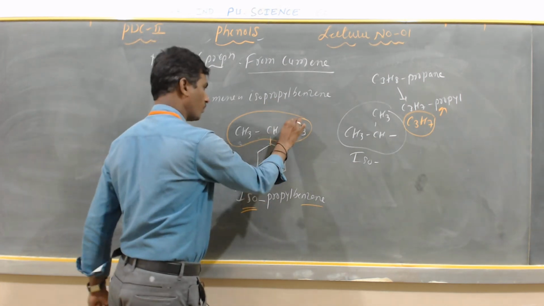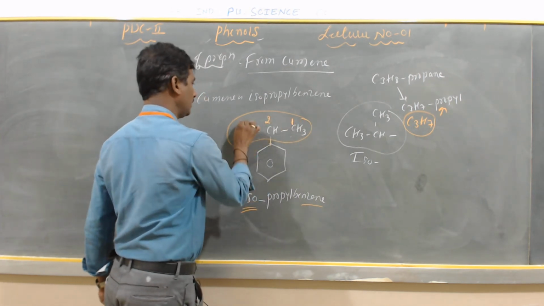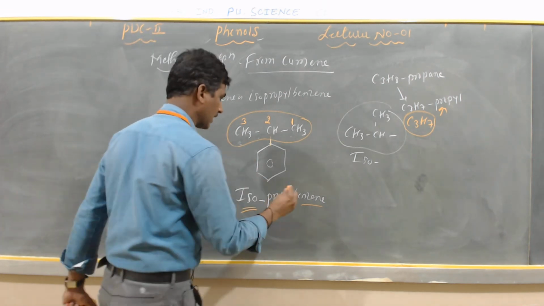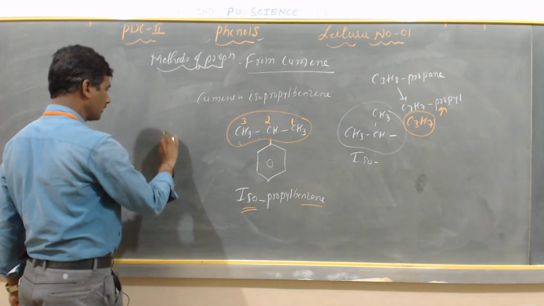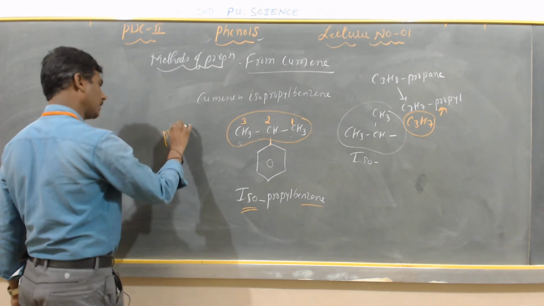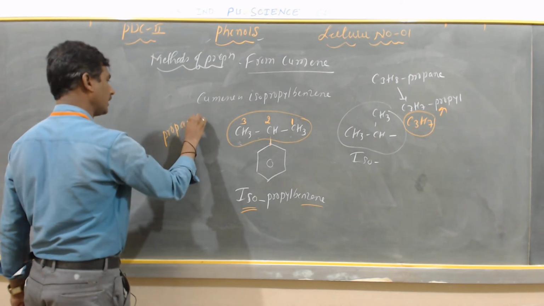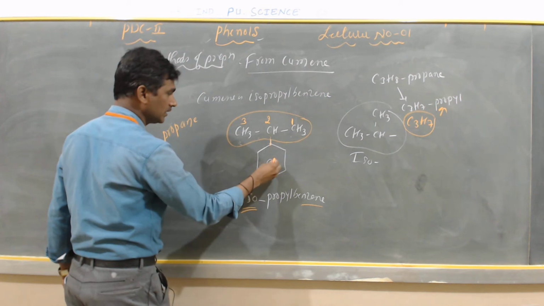This is 1, next is the second carbon, and then the third carbon. How many carbons are selected? 3 carbons are selected, which is called prop, and it is a single bond, called ane. It is propane.